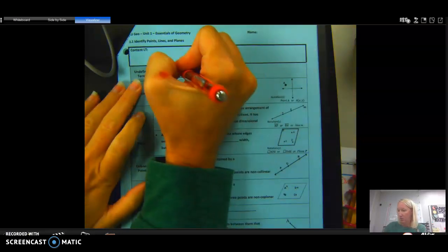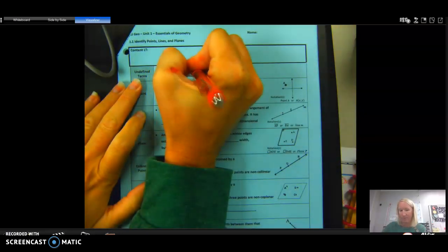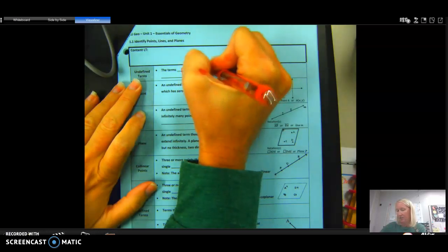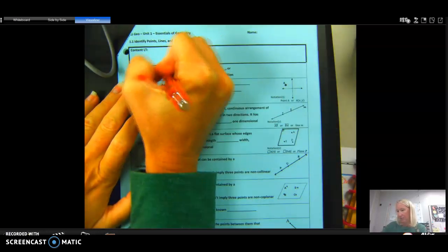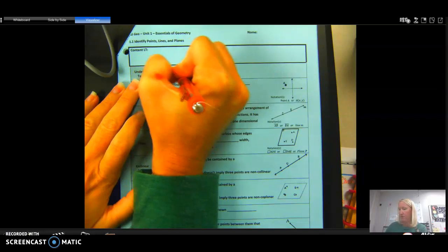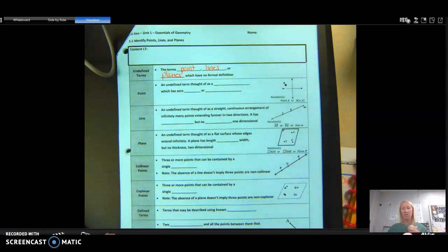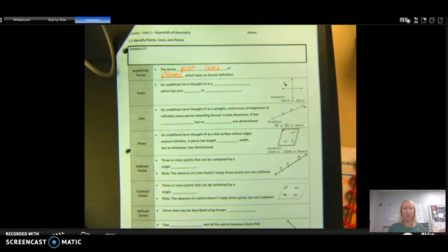So we have a couple undefined terms in geometry or in math. These terms are points, lines, or planes. Hopefully you guys can see that. And they have no formal definition. So we just take what they are and accept them as what they are.